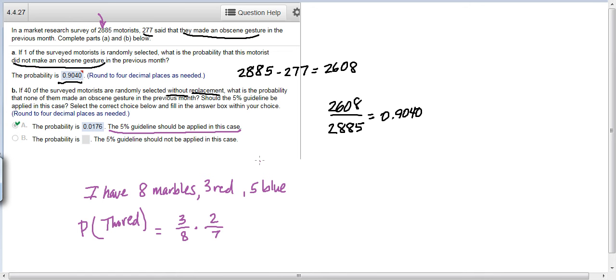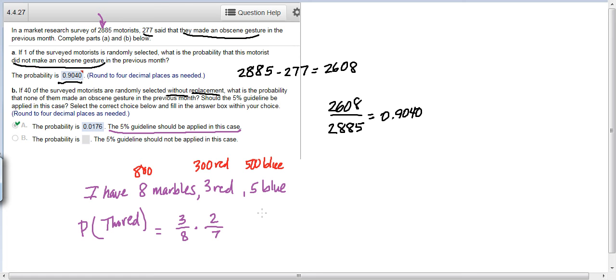Basically that means that if I change this problem to say we had 800 marbles, 300 red, 500 blue, then we don't say 300 over 800 times 299 over 799, because that's very, very close to still 3 over 8.